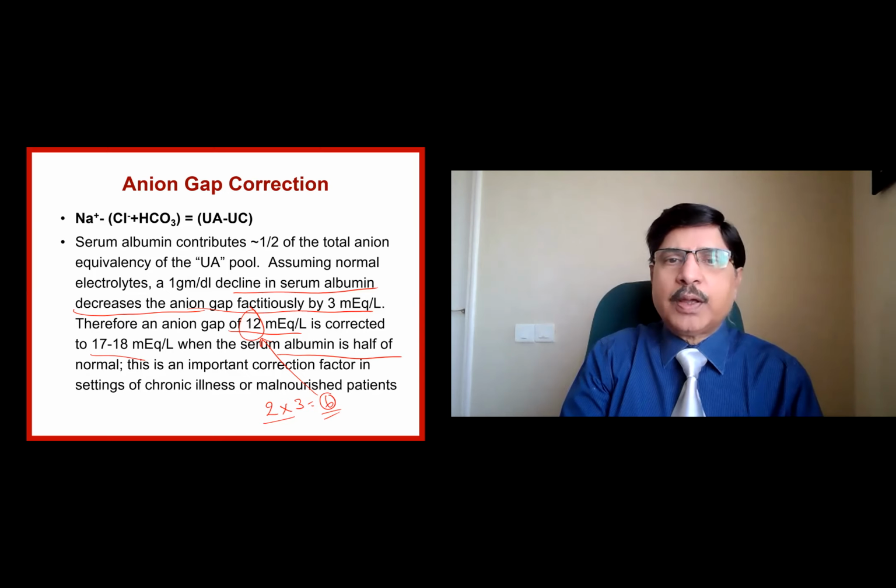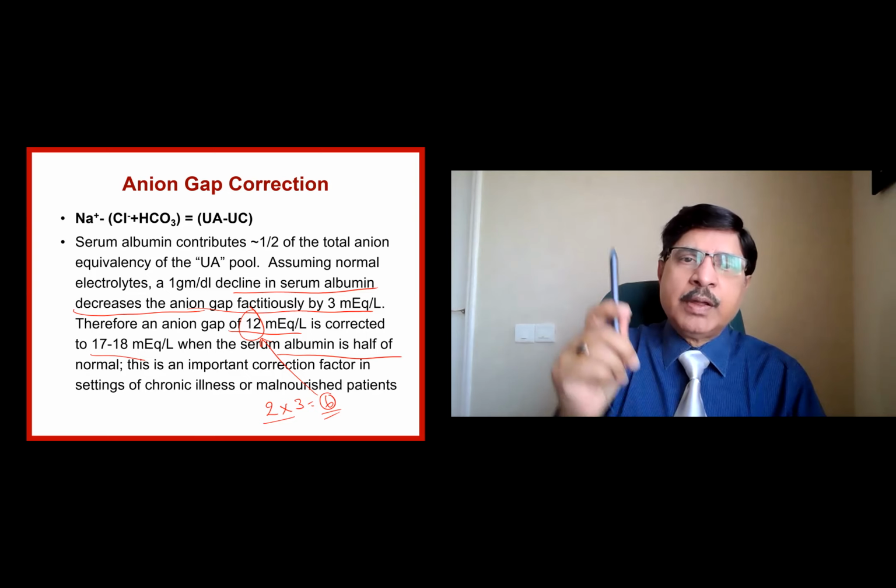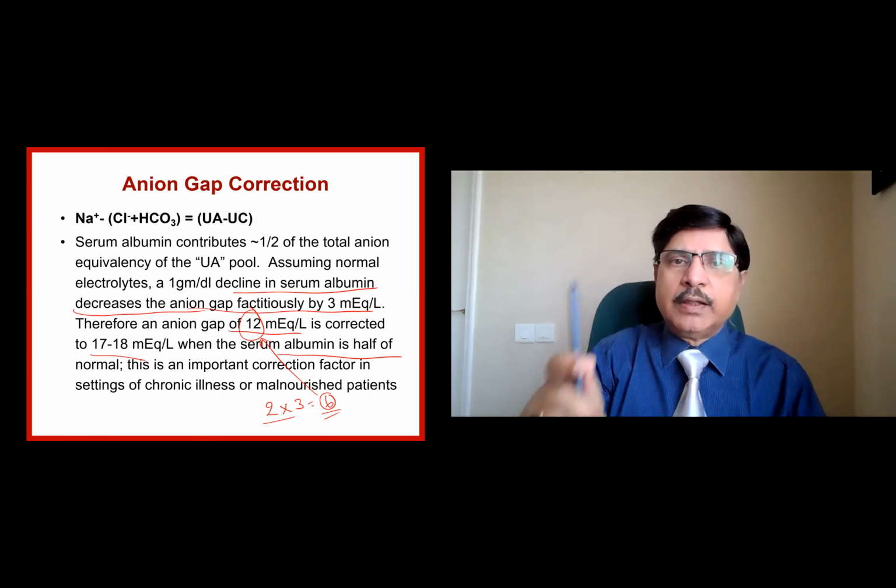If there is no hypoalbuminemia, or if it is not given, you assume that there is no change in the serum protein and then go with the anion gap. If the serum protein is given in the calculation, you have to factor it in and correct it. How do I correct it? If there is a drop in the serum albumin by 1 gram, it drops the anion gap by 3 milliequivalents.